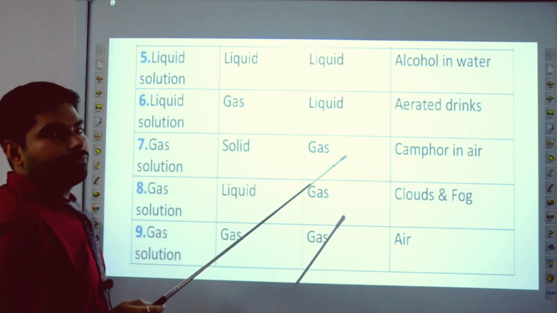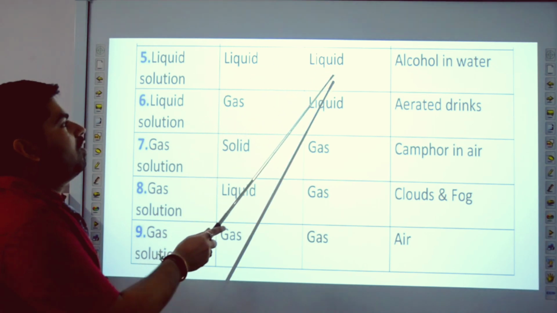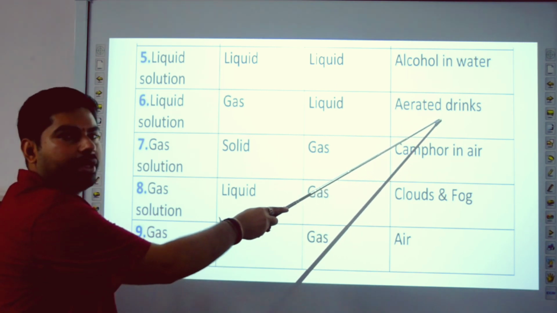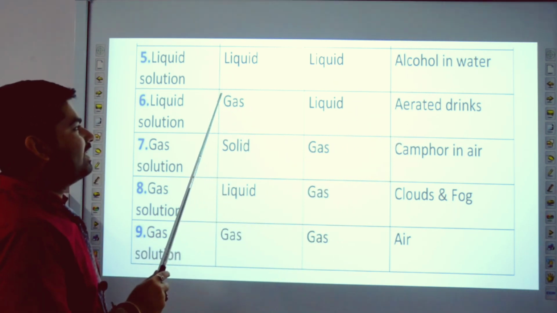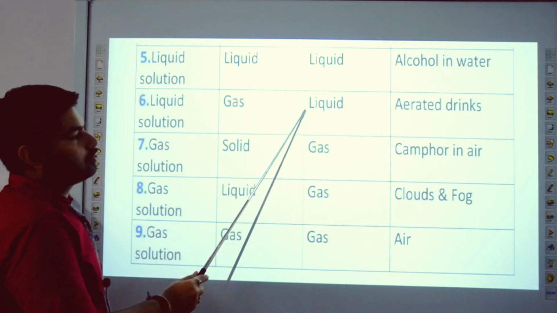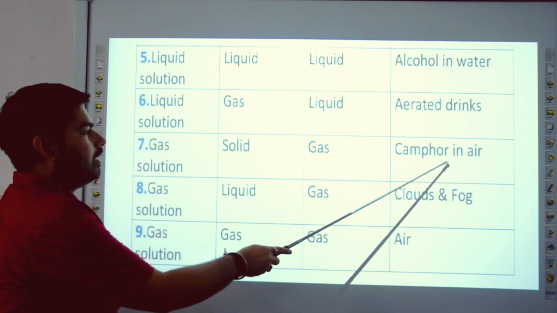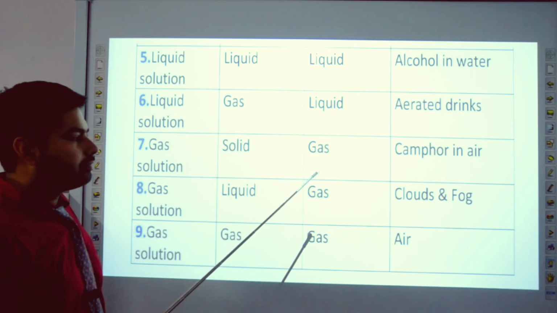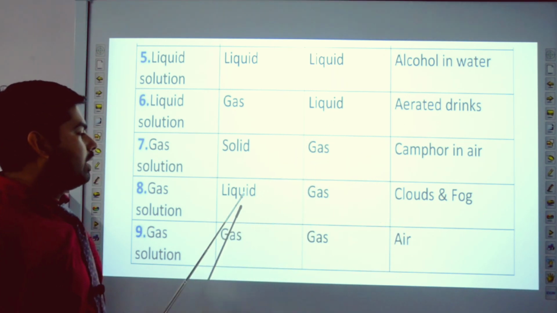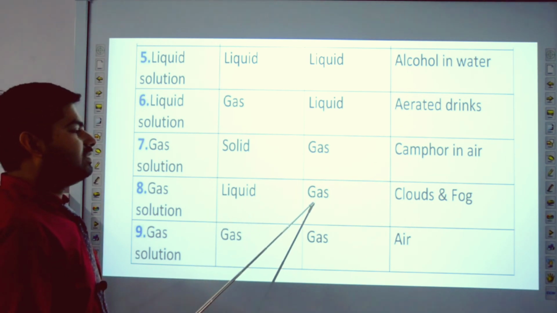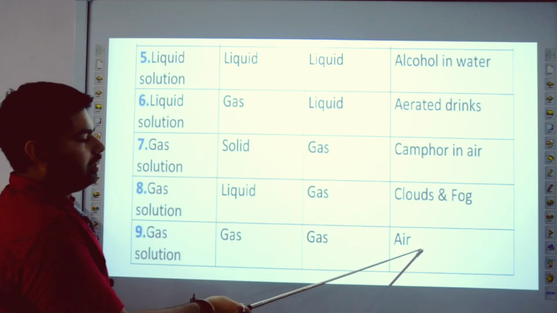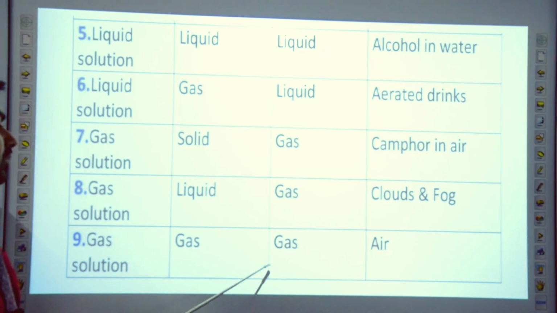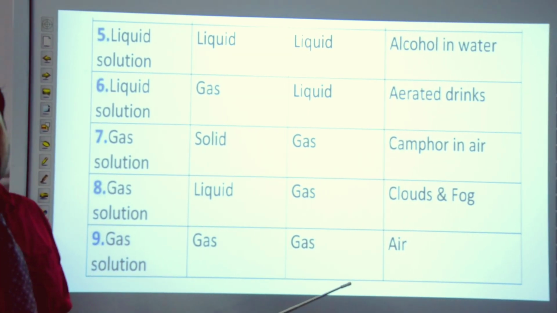Next, alcohol in water, in which both solute and solvent are liquid in nature. Aerated drinks, it means cold drink, in which carbon dioxide gas is the solute and water is the solvent. Camphor in air, in which camphor is the solute, it means solid state, and gas is the solvent. Clouds, in clouds liquid is the solute and gas is the solvent. And last, air. We know very well air is a homogeneous mixture, in which solute and solvent both are gases in nature.